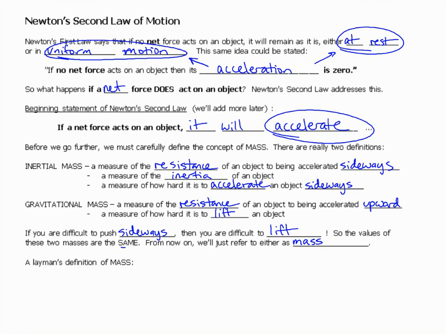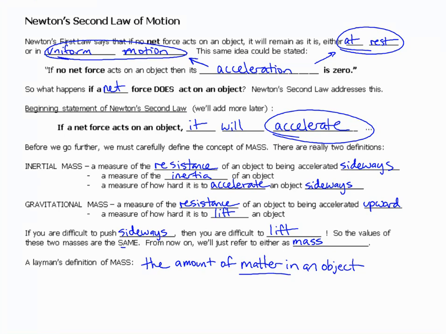This is the layman's definition of mass. This is the Unit 1, Chem 1 definition. Mass is the amount of matter in an object. The amount of matter in an object.